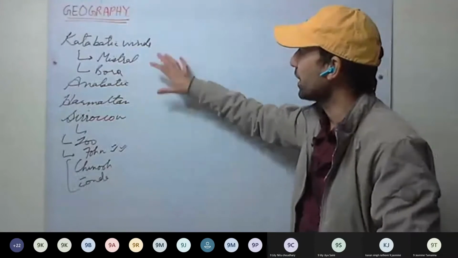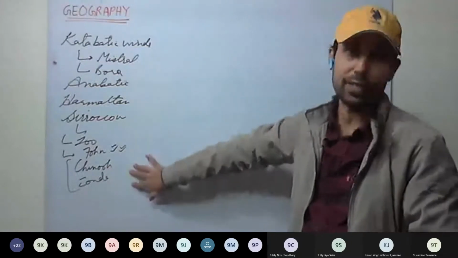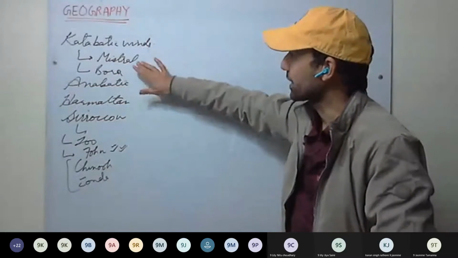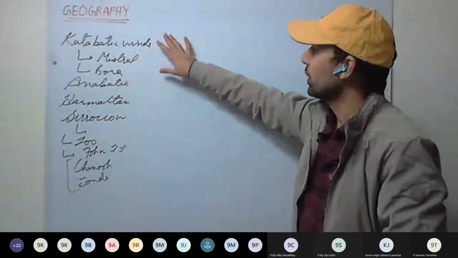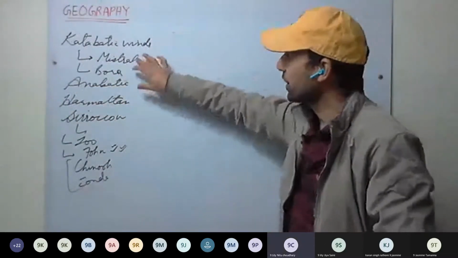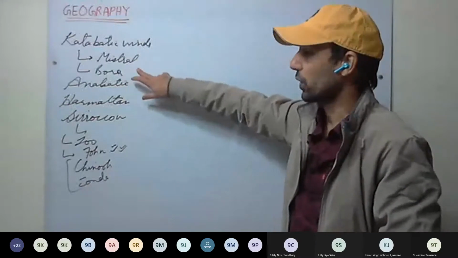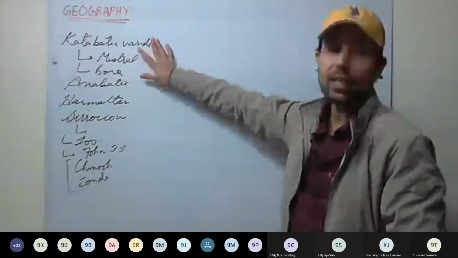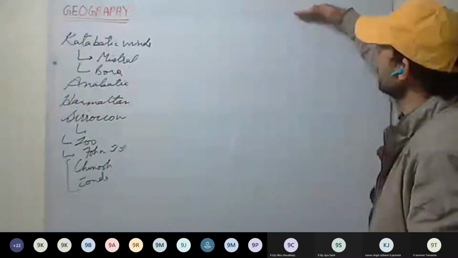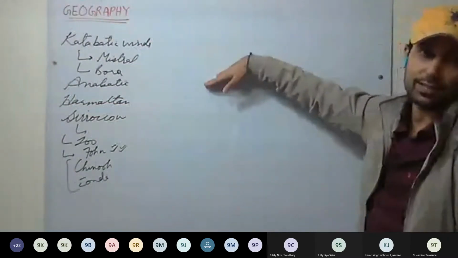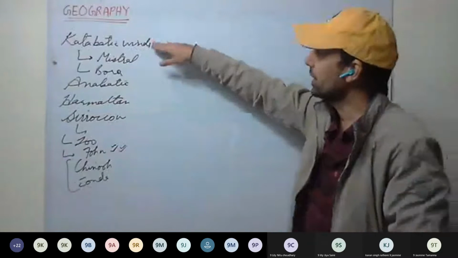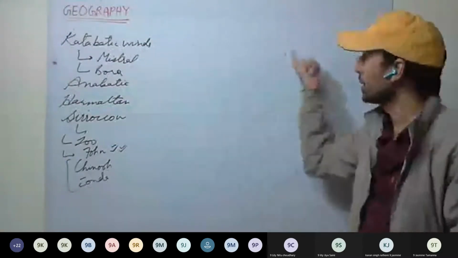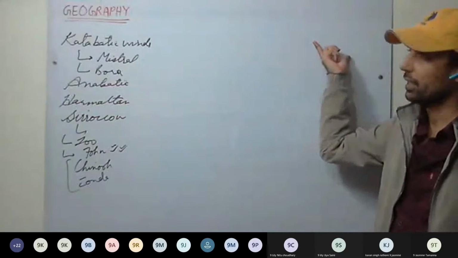The sequence I provide is easy for me to learn, because if we know what katabatic winds are, the examples Mistral and Bora are easy to write about. They are katabatic winds, flowing from the mountains into the valleys. These winds are the same kind, but locally they are named differently.